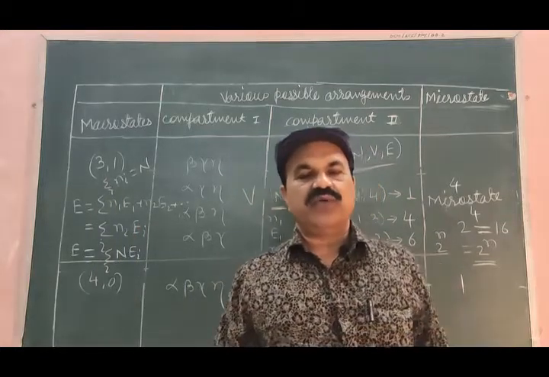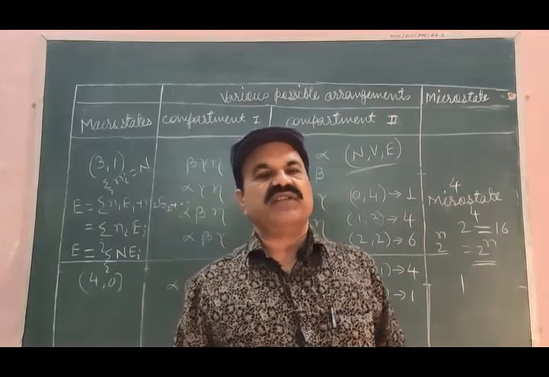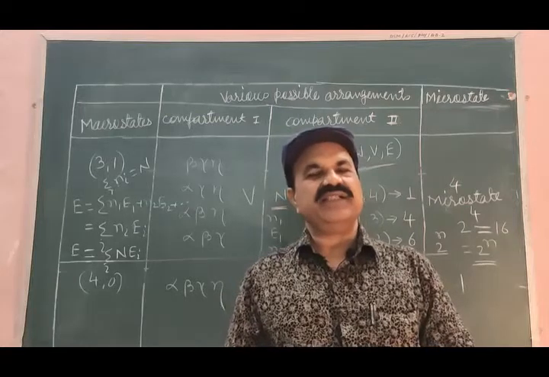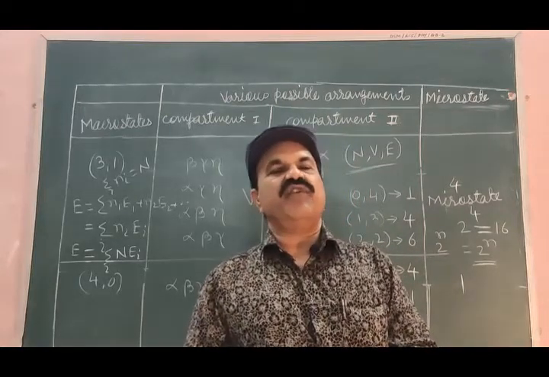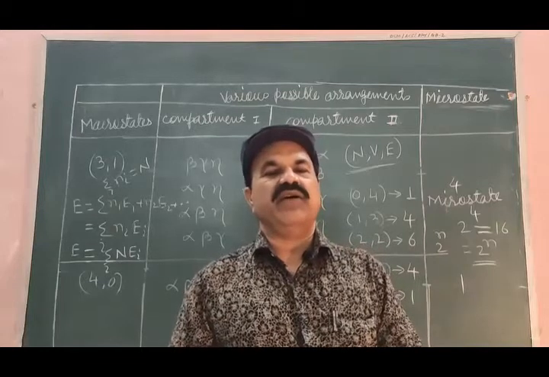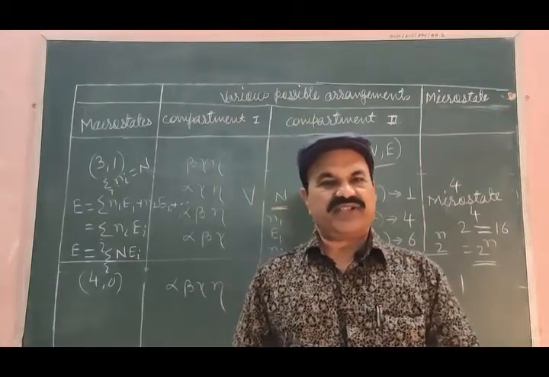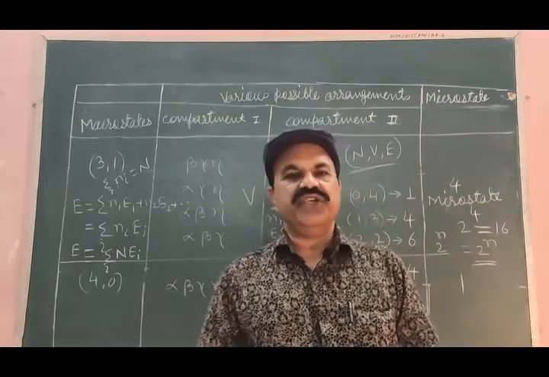This is a brief description of macro states and micro states, which may be needed for higher study of statistical mechanics and thermodynamics. I think it is more than sufficient for your level.